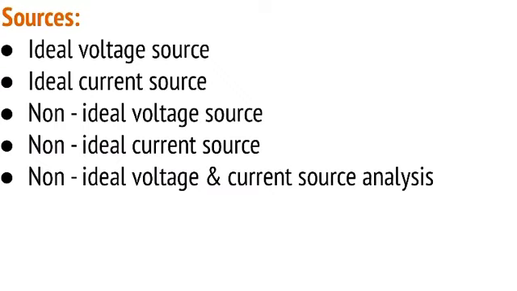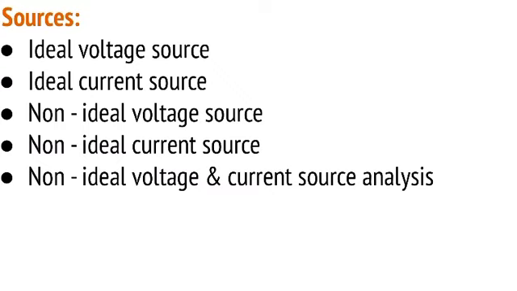Now let us see what this current source is called. Whenever the load or network of elements is connected to the source, the current pumped by the source into the load always remains the same. Whenever the terminals are open circuited, that means the terminals are not connected to any other circuit, the voltage across the terminals becomes infinite to maintain the same amount of current through the terminals. So this is also called a hypothetical condition.